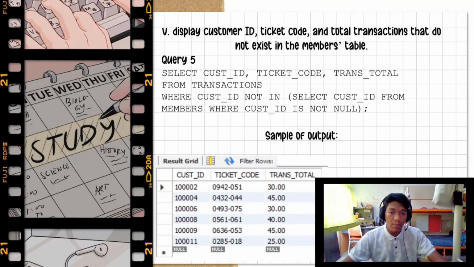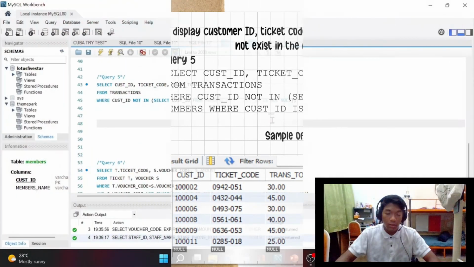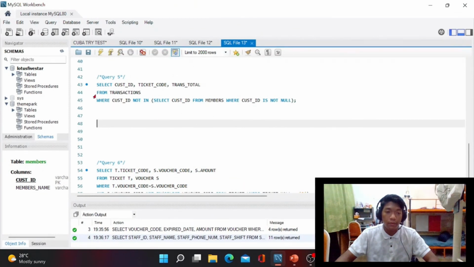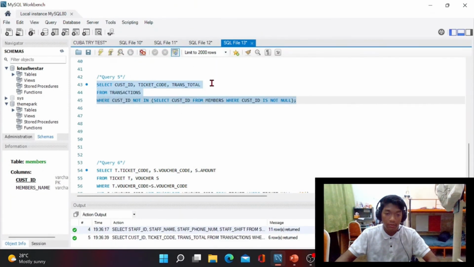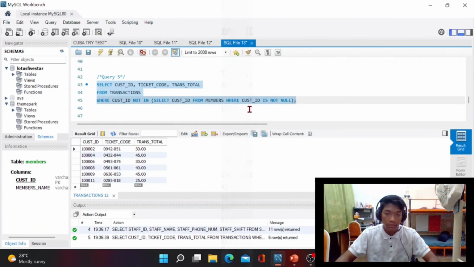For the next question, display customer ID, ticket code, and the total transaction that do not exist in the members table. So we need to select customer ID, ticket code, trans total from the transaction table, and then state the condition where cust ID NOT IN (SELECT cust ID FROM member WHERE cust ID IS NOT NULL). And the sample output will show as in the figure below. This is the demonstration for question 5.